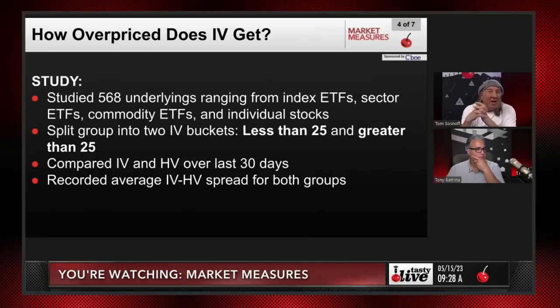And then we compared implied volatility, it's not IVR, but implied volatility, and HV, which is historical volatility, which actually happened over the last 30 days. And then we recorded the average IV minus HV spread for both groups. So we basically looked at 30-day periods and just compared implied volatility expected to historical realized, and did it based on low volatility underlyings and high volatility underlyings.